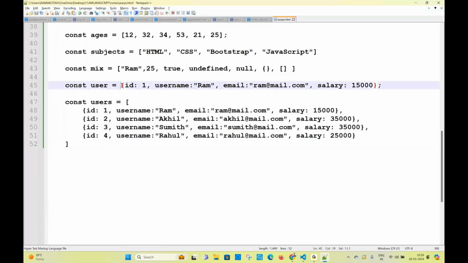What is it called? Object. So what is it called? Users. An array contains multiple objects. Yes, an array may contain multiple values. What value may it be? A number or a string or an array. Inside an array also we can take an array. What are all these examples of arrays?